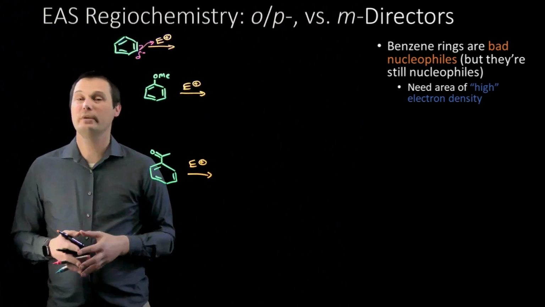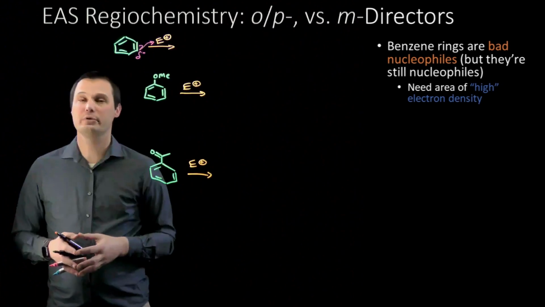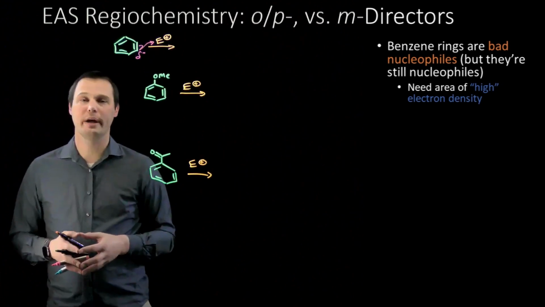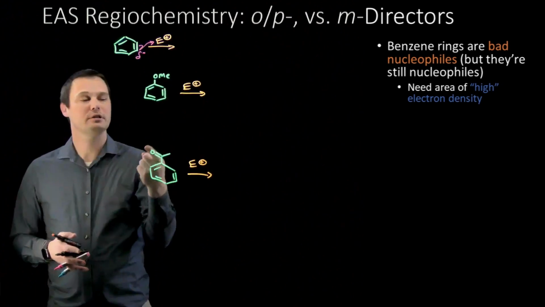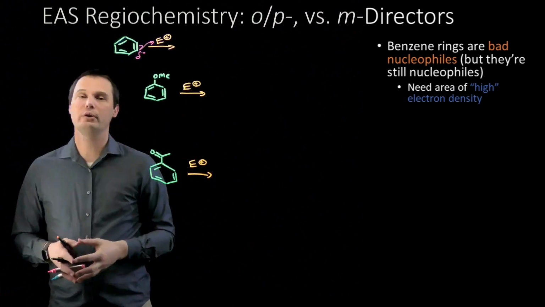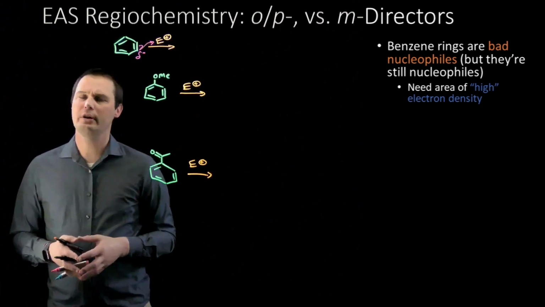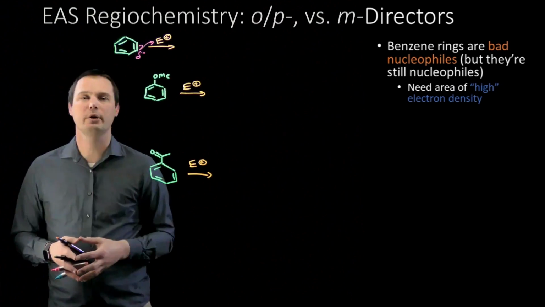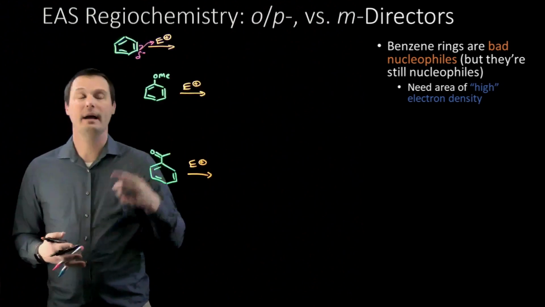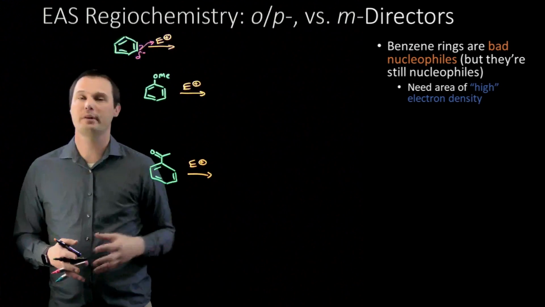The most important thing we need to do in determining the regiochemistry of the electrophilic aromatic substitution reaction is to decide whether the original substituent is itself an electron withdrawing group or an electron donating group. This isn't a video on identifying electron withdrawing and donating groups. I have a separate video that I'll link to down below. But we have to identify what kind of group we're dealing with before we can figure out what the products are going to look like.